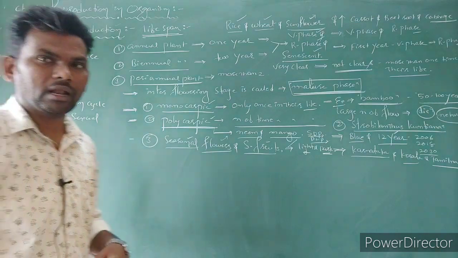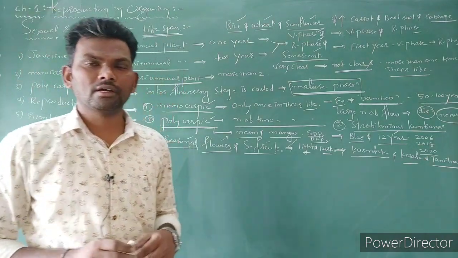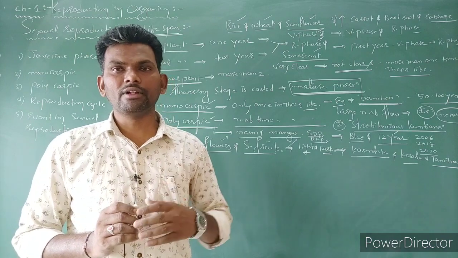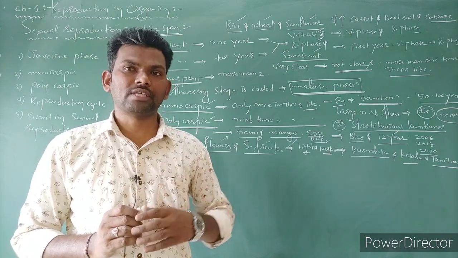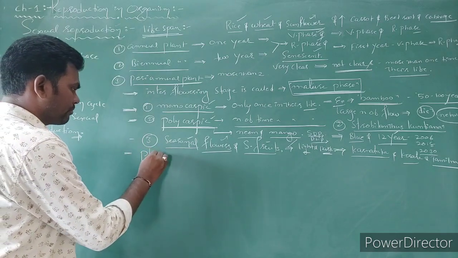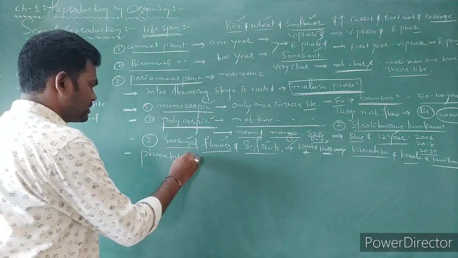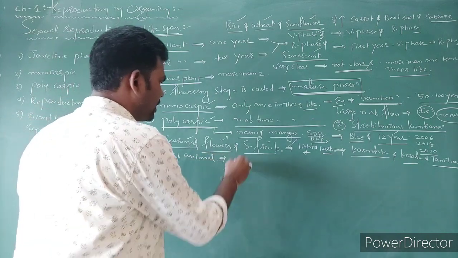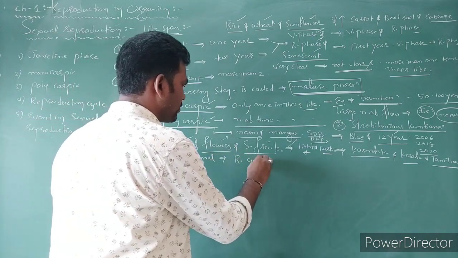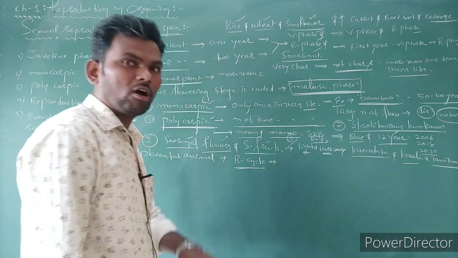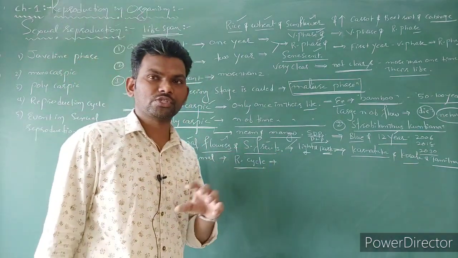In case of animals, generally reproduction cycles occur. Placental animals show reproduction cycles, where hormone changes occur, which we can call the menstrual cycle.